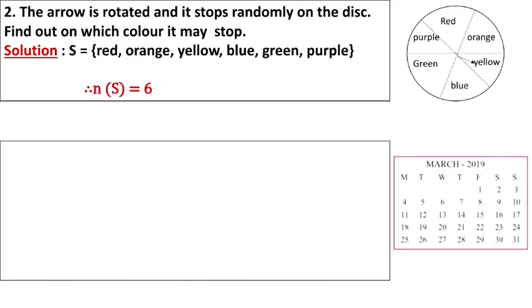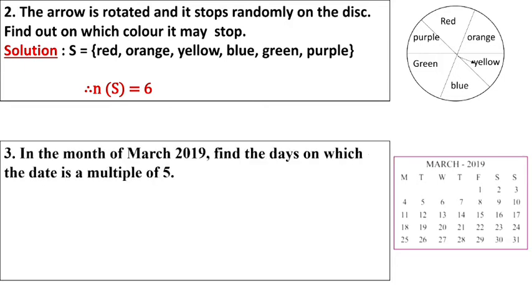Now the next one is given. This calendar is given of March 2019. In the month of March 2019, find the days on which the date is a multiple of 5. Multiple of 5 means the table of 5: 5, 10, 15, 20, 25 and 30. Because the dates are till 30 only.